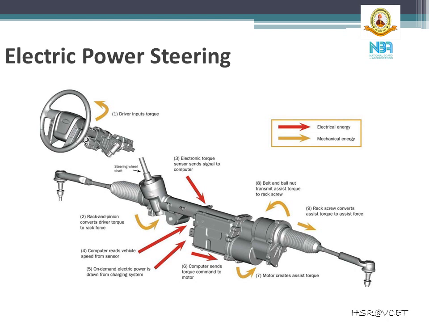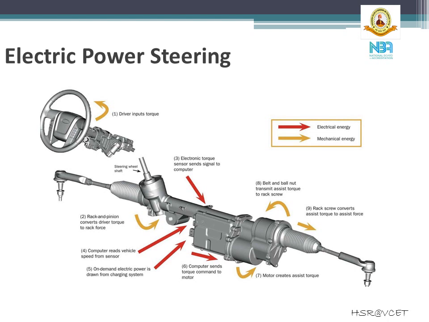The electronic torque sensor sends the signals to the computer, and the computer reads the vehicle speed from the sensor, and if there is a demand, on-demand electric power is drawn from the charging system, and the computer sends the torque command to the motor, and the motor creates the assist torque, which is transmitted to the rack screw, and finally the rack screw converts the assist torque to assist the driver's force. So this is how the electric power steering system works.